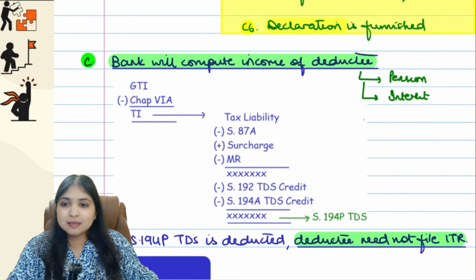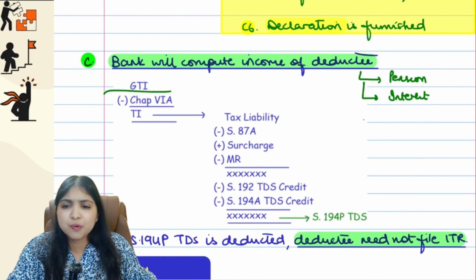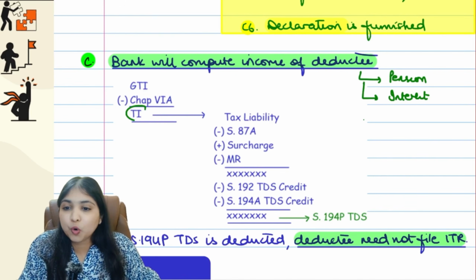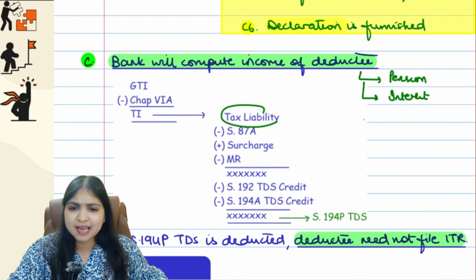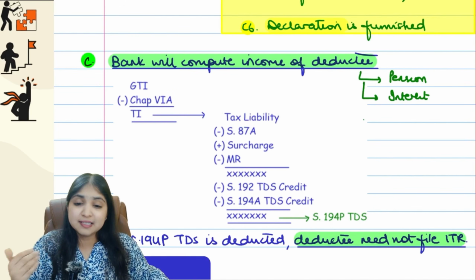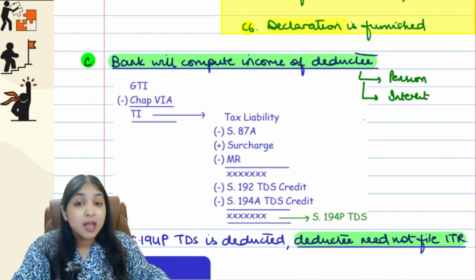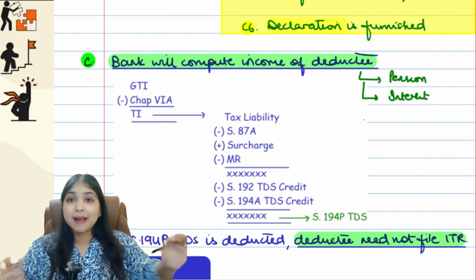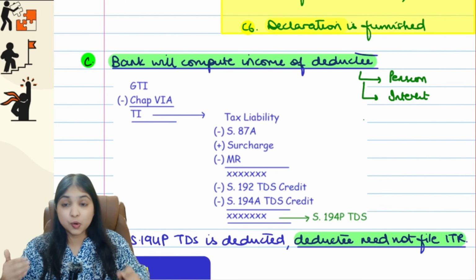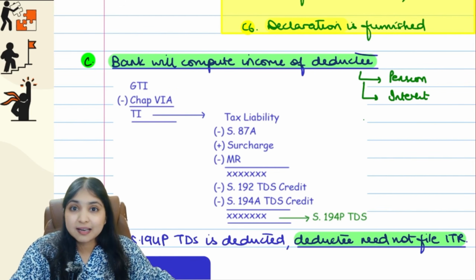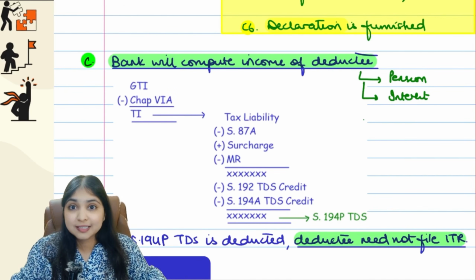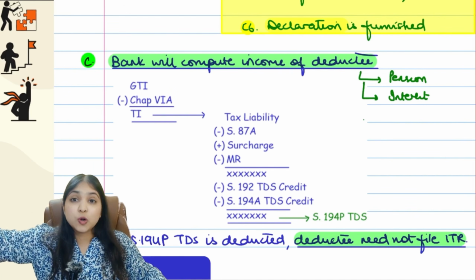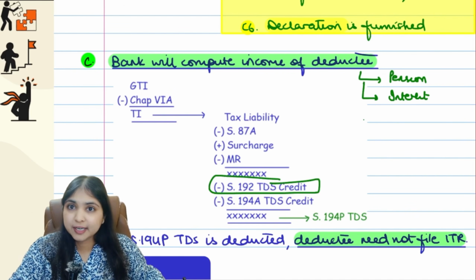So on that basis, the bank will compute the GTI. The bank will see what's under Chapter 6A. The bank will compute the total income of the specified senior citizen. On this total income, the bank will sit and compute the tax liability on the basis of the slab rates, 87A, surcharge, marginal relief. The normal tax liability computation the bank will do for the specified senior citizen. Okay, then see, pension income is from the salaries head, guys. So against pension income, the employer who's giving the pension income would have deducted 192 TDS. Because to that extent the government has already received tax, we will subtract that 192 TDS credit, guys.